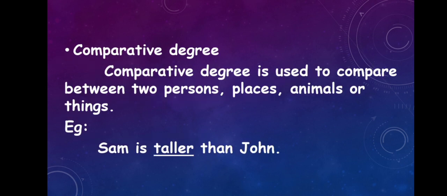Now let's look at comparative degree. Comparative degree is used to compare between two persons, places, animals, or things. Comparative means comparing. We have the answer in the word itself. Look at the example. Sam is taller than John. Here we are comparing between two persons. The first person is Sam and the second person is John.